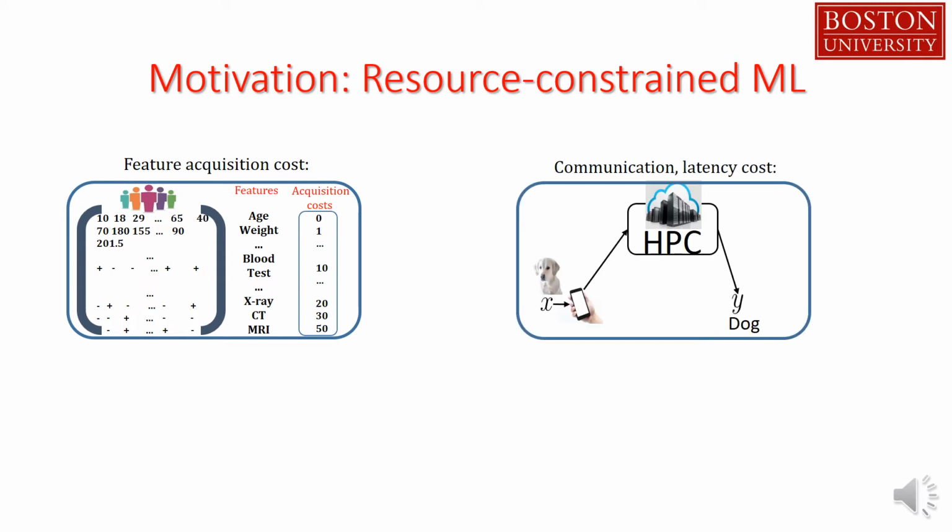An example for communication latency cost is the mobile application. Suppose we want to run an image prediction task on the phone. The prediction model is so big and complex that it can only be deployed on the cloud. So given a test image, the phone must first upload it to the cloud and run the complex model there and finally get the prediction output back. This is costly in terms of communication and latency.